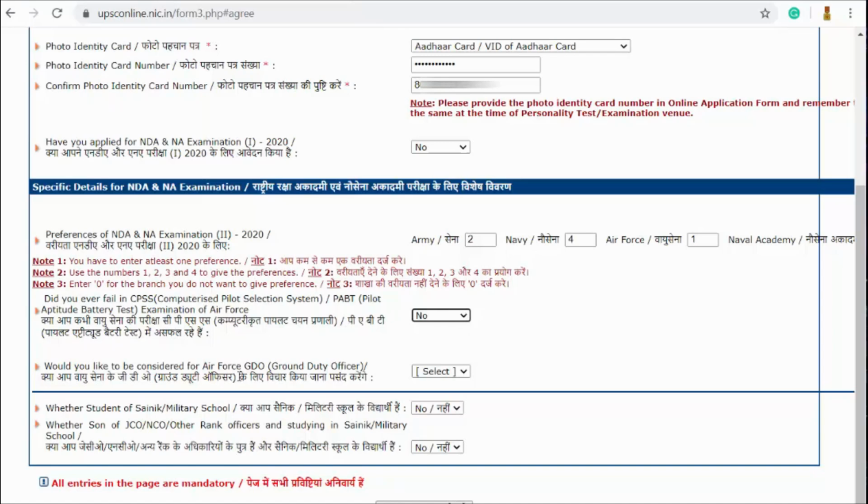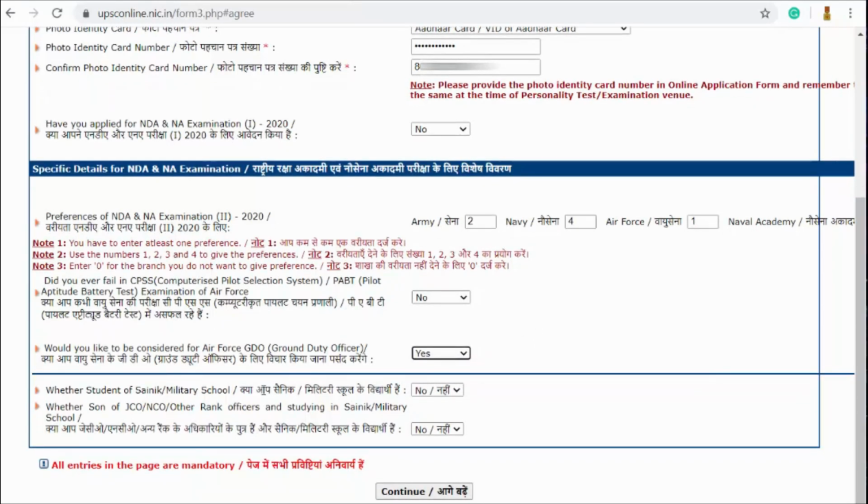Would you like to be considered for the Air Force ground duty officer? If yes, please click on yes. If no, please click on no. Whether student of a Sainik or military school? If yes, then please click on yes. If no, simply click on no. And whether son of JCO or NCO, JCO meaning a junior commissioned officer, or a non-commissioned officer or other rank officers, and studying in a Sainik or military school. If so, then click on yes. If not, simply click on no. Then simply go through continue.